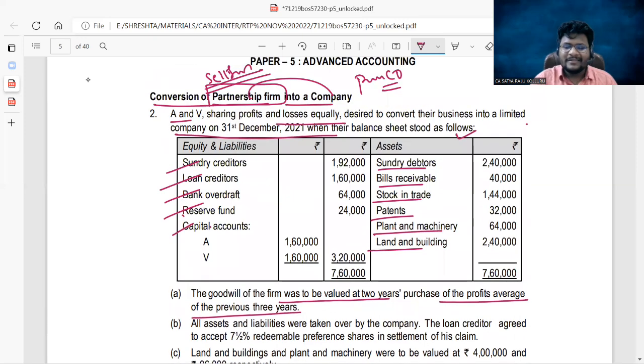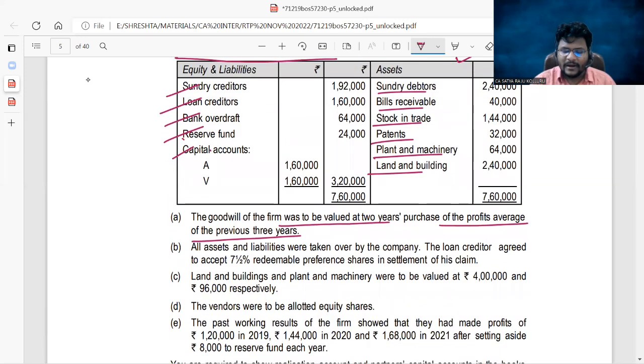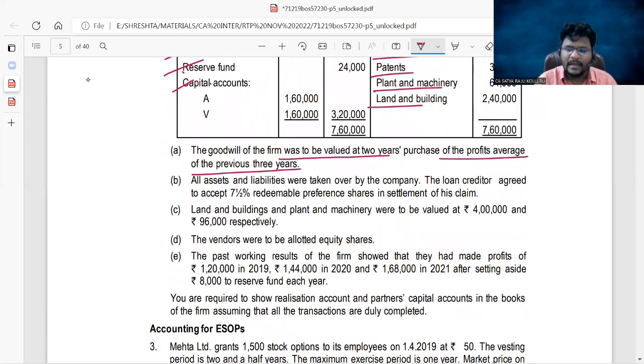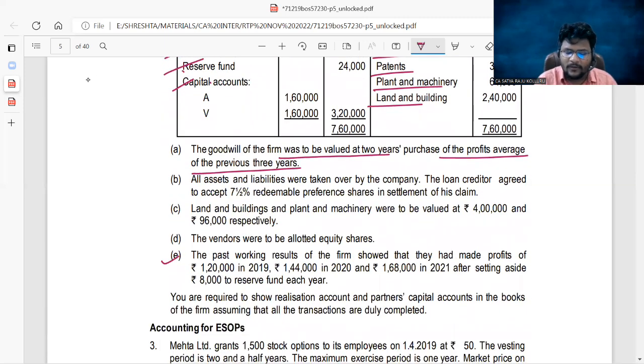Sir, some internally generated goodwill is there. First, we need to calculate the goodwill. For calculation of such goodwill, point number E information was given. The past working results of the firm showed that they had made profits of 1,20,000, 1,44,000 and 1,68,000 in 2021, after setting aside 8,000 to reserve fund each year.